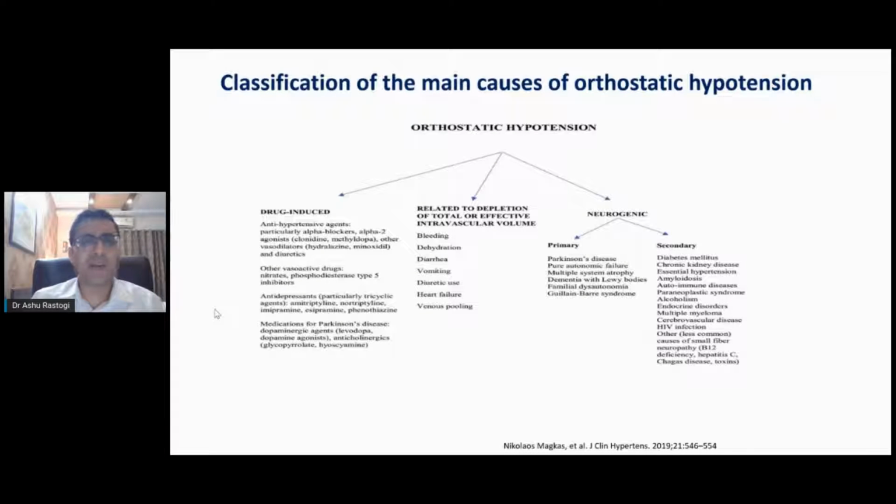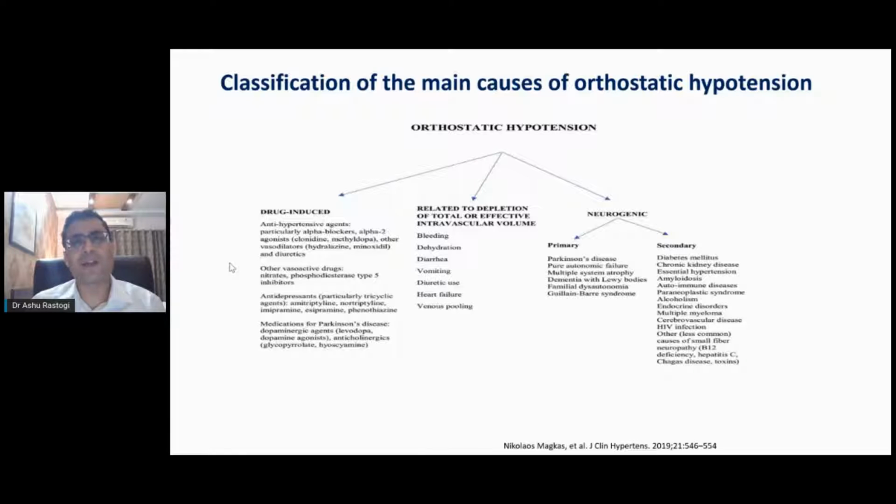I have already elaborated on the causes of orthostatic hypotension, but always check. Drugs are the most common cause of orthostatic hypotension, whether it may be alpha blockers or clonidine or even vasodilators or even diuretics. Patients sometimes, because of erectile dysfunction, may be on some PDE inhibitors. Tricyclic antidepressants are also a very common cause of orthostatic hypotension. And remember, whenever you see an elderly patient, refrain from using TCAs because they cause severe postural hypotension. And certain medications, if a patient has Parkinson's and is on levodopa, can also lead to orthostatic hypotension.